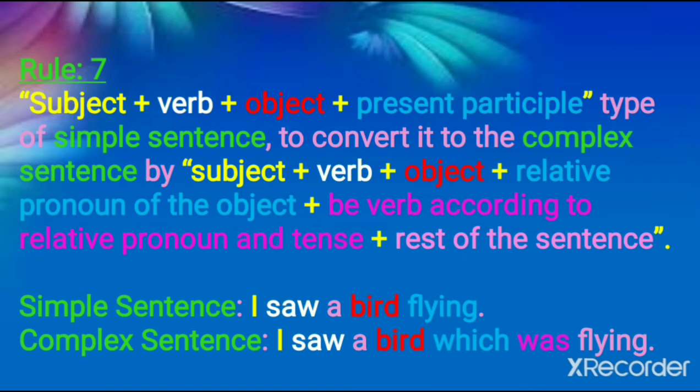So when you convert a simple sentence to a complex sentence, you will be using the relative pronoun of the object. First you should know in a sentence which is the subject and which is the object, and you should even know the relative pronouns. It will be helpful for your sentence conversion, that is transformation. So here what happened? I, the subject, remained as it is, verb saw remained as it is, and bird, the object, remained as it is. Which we have inserted here, that is the relative pronoun of the object.